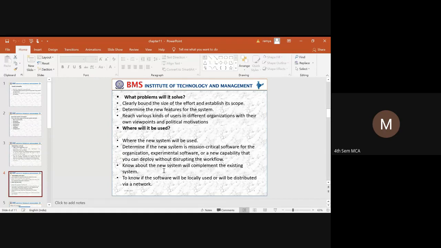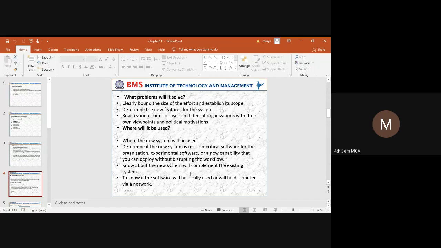And next thing is knowing about the new system as a complement. The new system will complement the existing system. That means whatever the existing system is, you are trying to add some new features, and when new features are added, the system is going to perform better than the existing system.